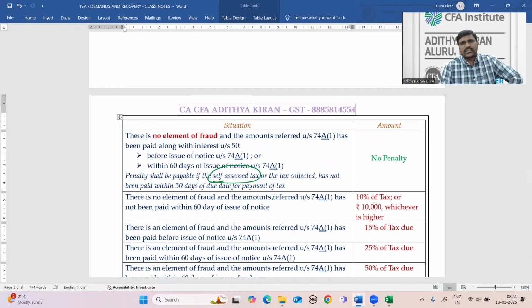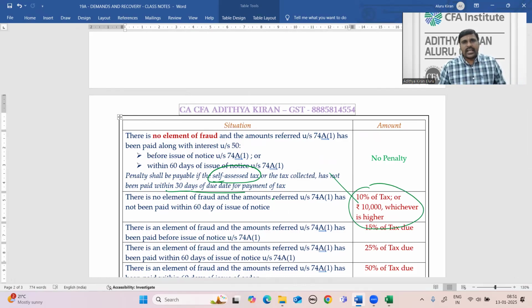If the self-assessed tax is not paid within 30 days from the due date, then penalty will be imposed. How much penalty? 10% of the tax or 10,000, whichever is higher.